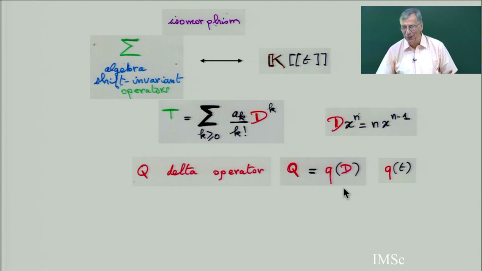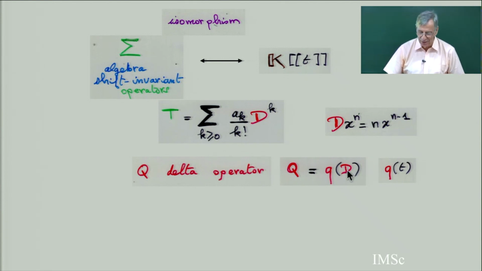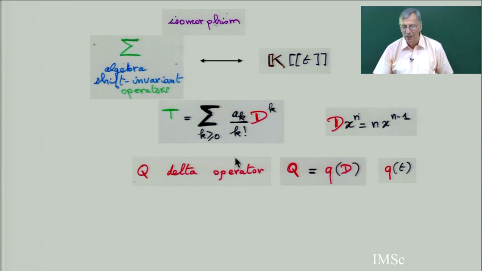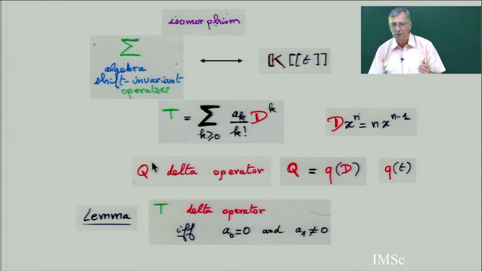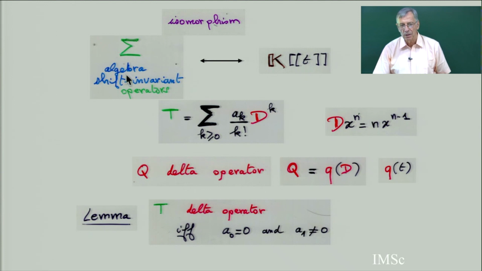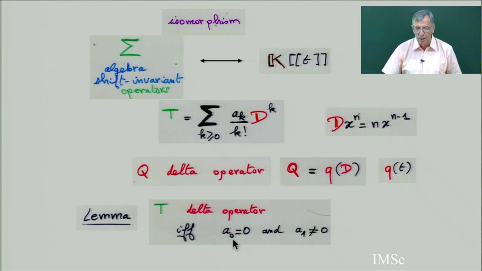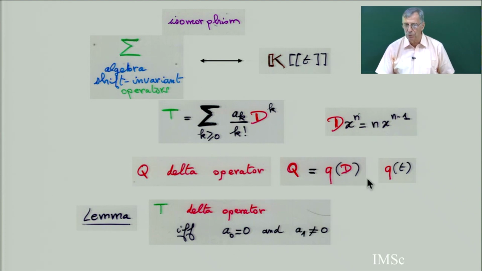So in a Q delta operator, in fact, you have a power series Q of t, where you replace the variable t by capital D. So a Q delta operator can be written this way. And what is the condition? The lemma: a shift invariant operator, which is more general, is a delta operator if and only if h0 equals 0. So in the power series Q of t, the constant term is 0, and the term of degree 1 is not 0.